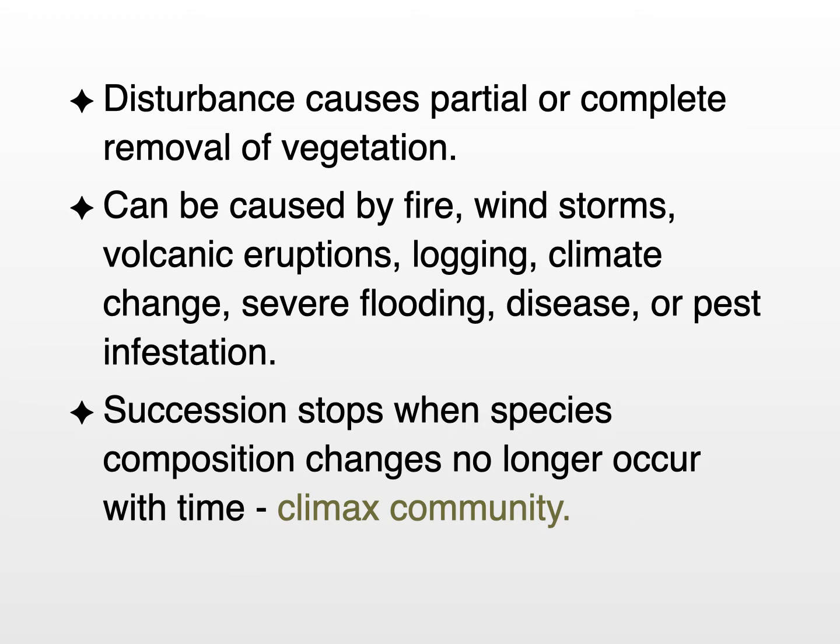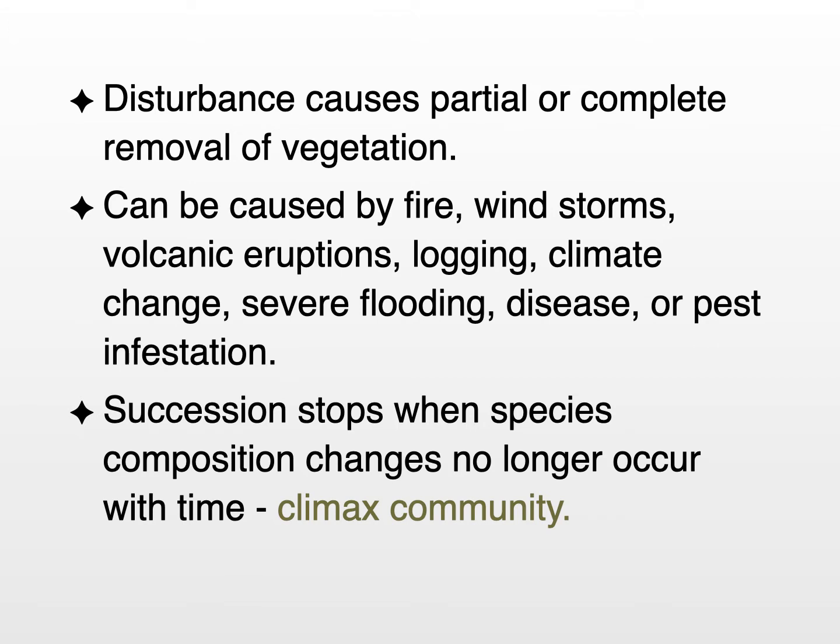Now, succession begins with the original plants that occupied a habitat being removed by the disturbance, and then it ends when species change over time stops. And at that time, we reach something called the climax community. So succession stops when species composition changes no longer occur with time, the climax community.